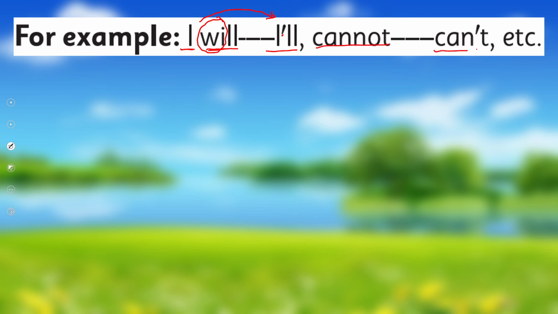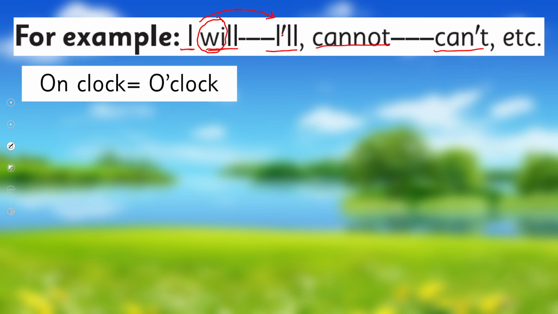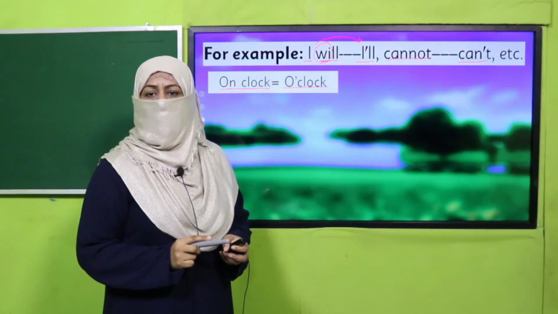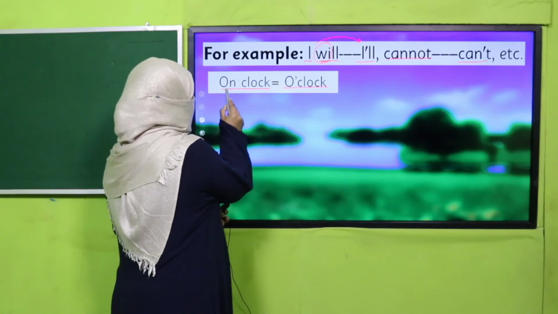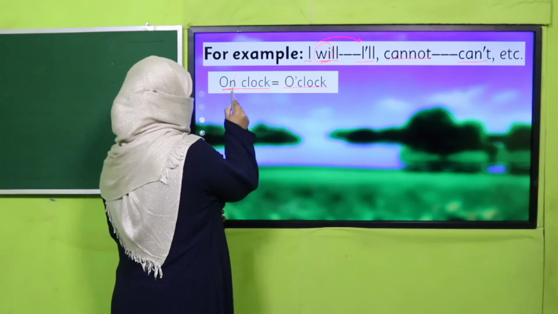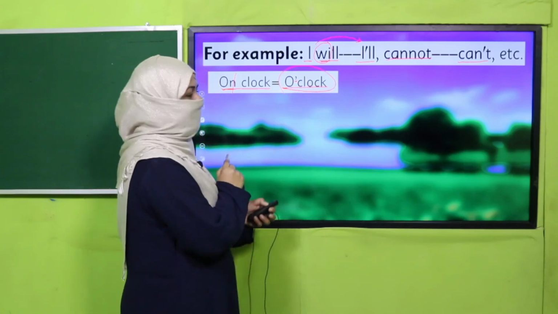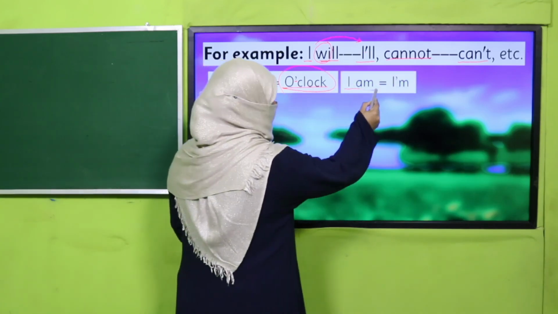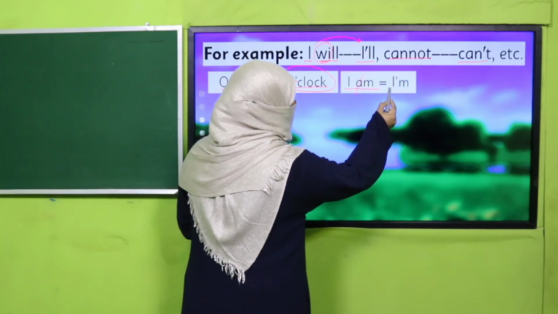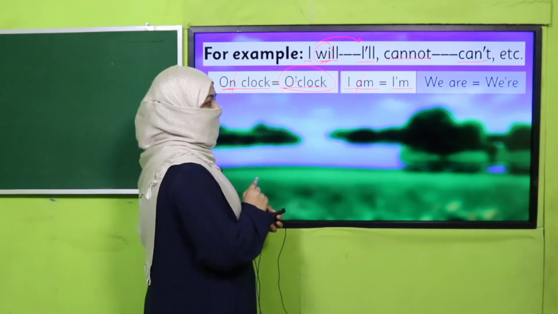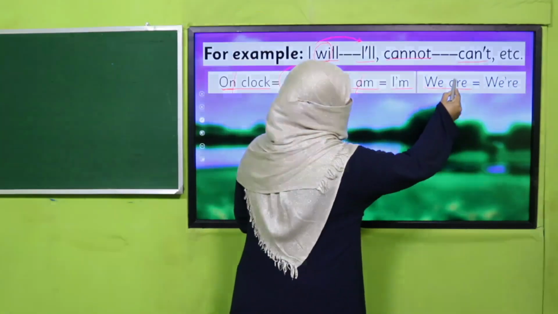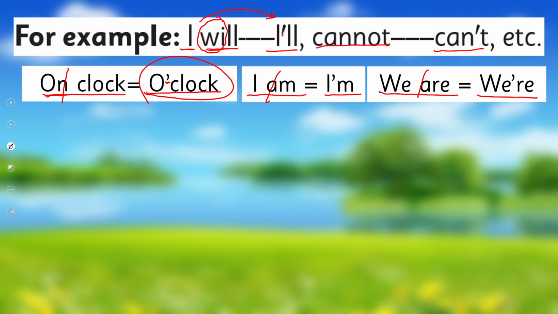Cannot, can't. There are many more. Let's see. On clock, o'clock. You know, the way we say 7 o'clock. So this o'clock is in fact on clock. We remove this N and we put an apostrophe, it becomes o'clock. I am, so we remove this A, put an apostrophe, it becomes I'm. We are, so we remove this A and it becomes we're.